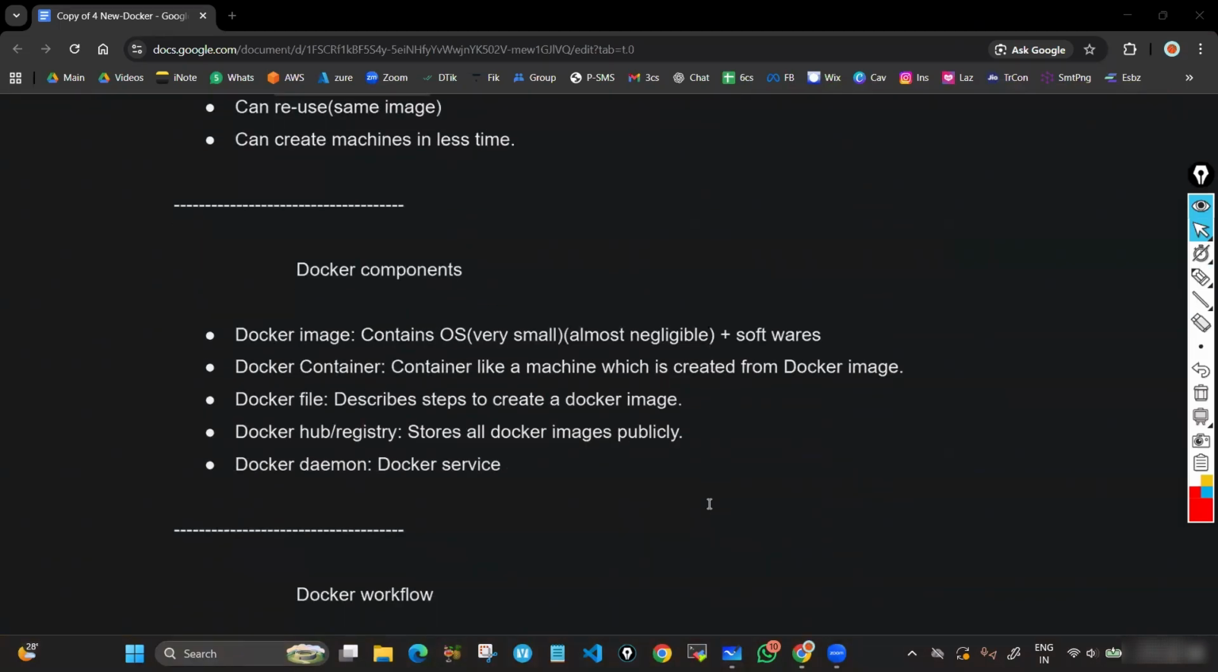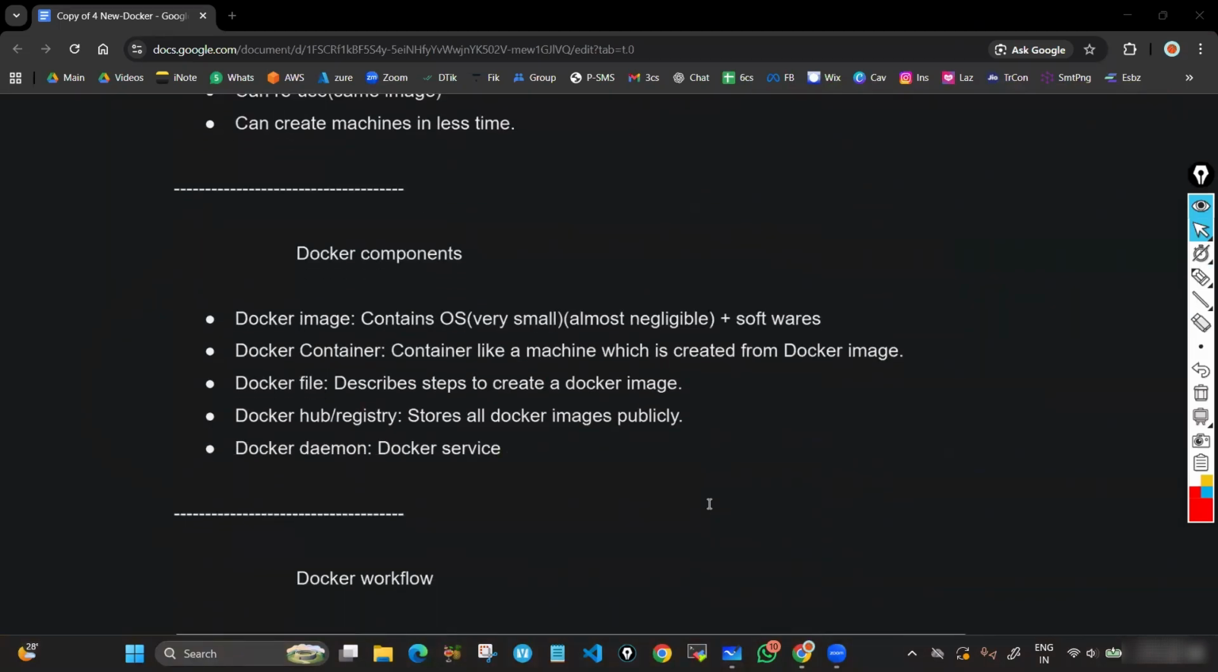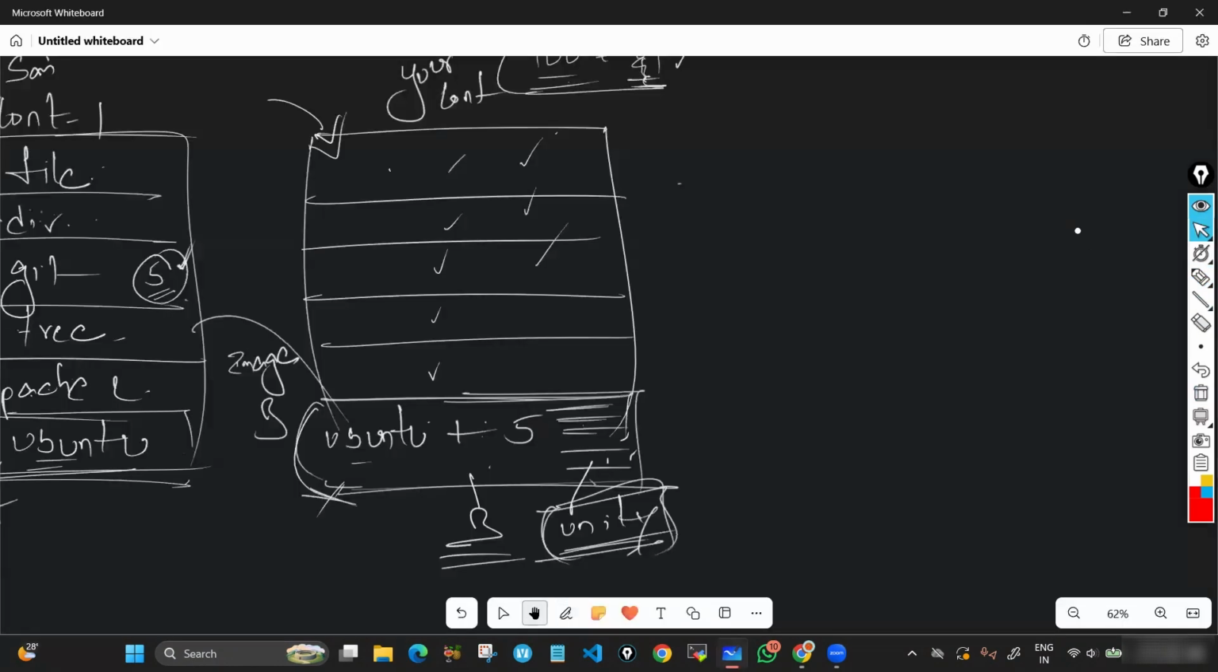Then, Docker components. What are the components of Docker? See, Docker image. What is Docker image? Sometimes it contains only OS. Sometimes it contains OS plus softwares, correct? OS means what? That too, only 1% OS. Very small, almost negligible, 1% of OS features.